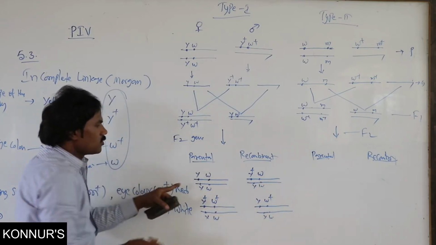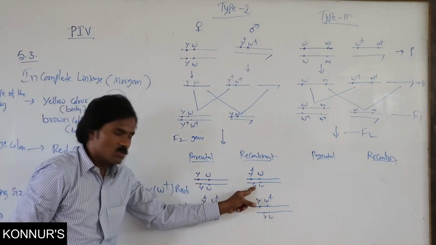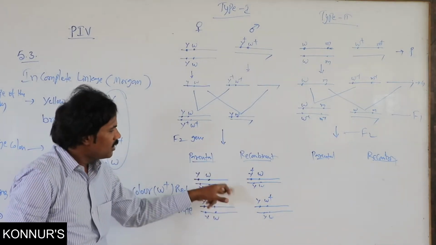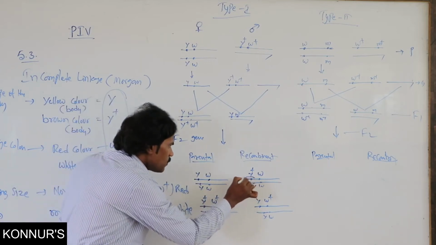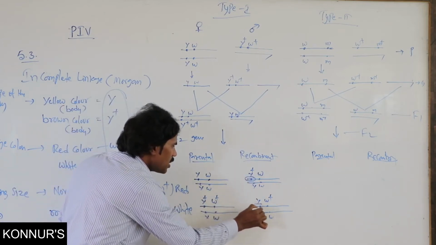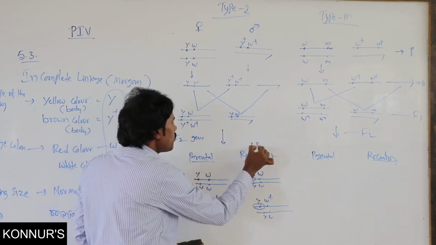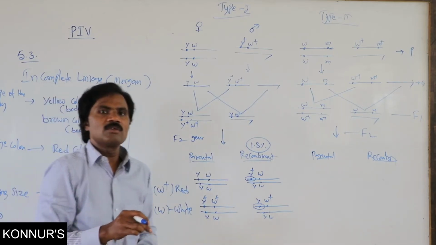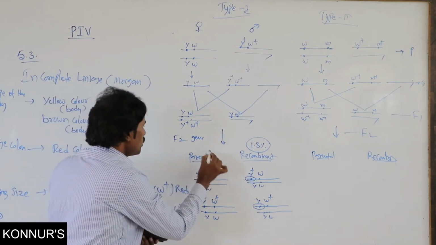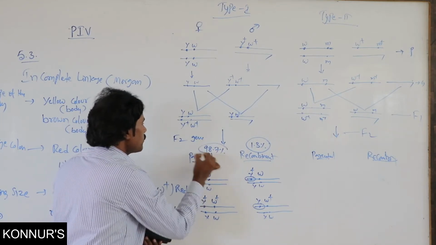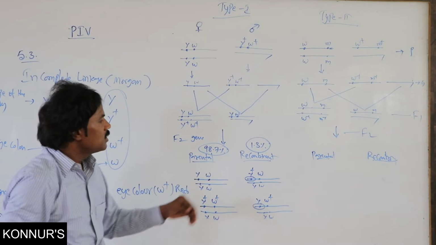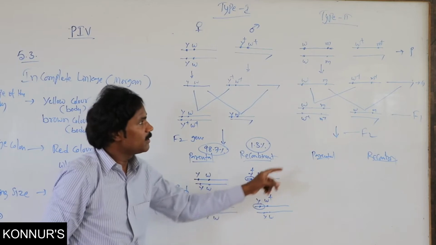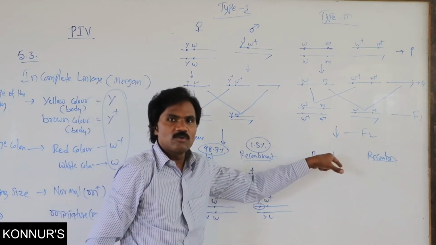So similarly, instead of X chromosome, if you write Y chromosome, that is the male progeny. All are female. Here, in this particular area where one can recombine, this is 1.3 percentage recombinant. The rest, 98.7 percentage, are the parental type. 1.3 percentage is the recombinant type.